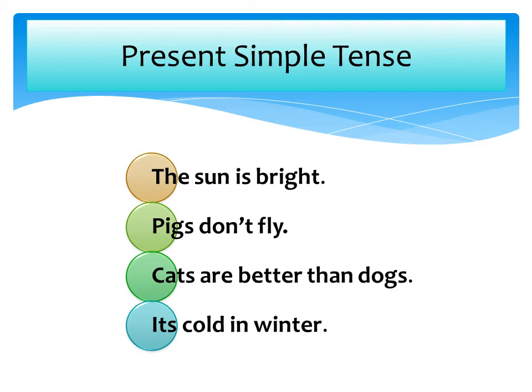Cats are better than dogs. I use the plural verb are to talk about cats because cats is plural. And finally, it's cold in winter. Here I use the be verb again, but I use the contraction to combine it and is, and made it it's. Let's move on to the next usage.